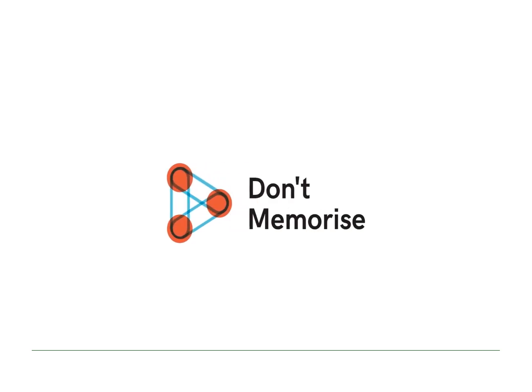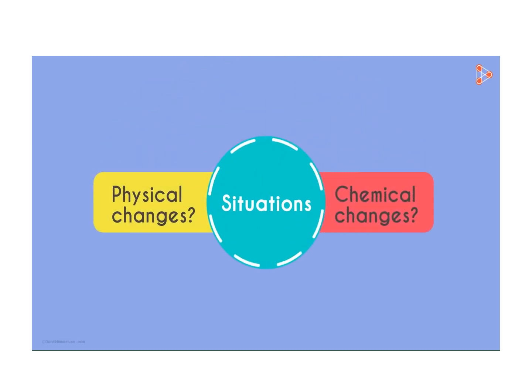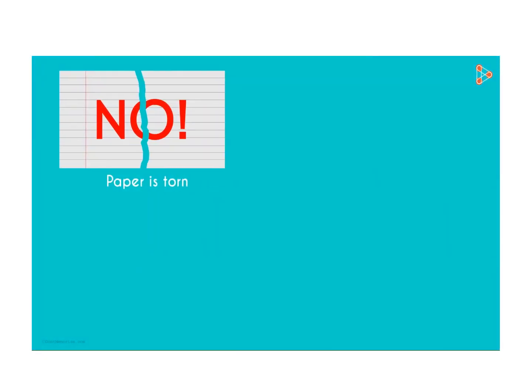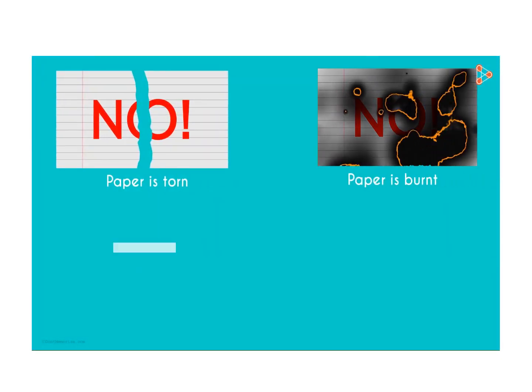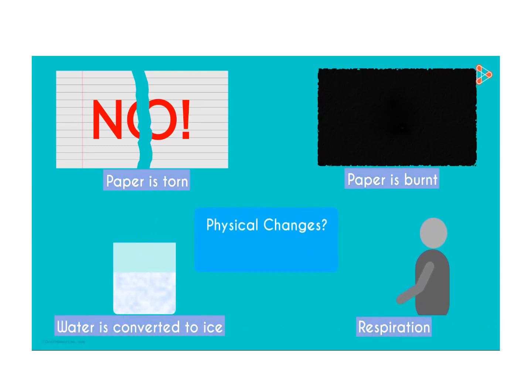Now let us see a short video on physical and chemical changes. Let me give you a few situations and you need to tell me if the change that has occurred is physical or chemical. A paper is torn, a paper is burnt, water is converted to ice, we respire. Which among these are physical changes and which ones are chemical changes?